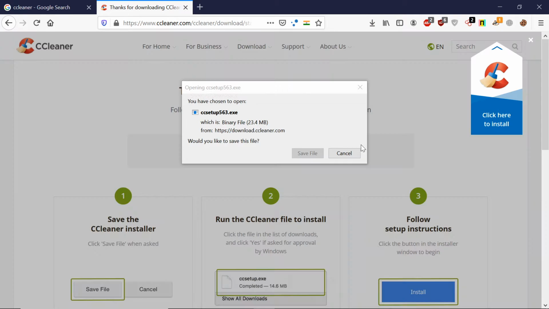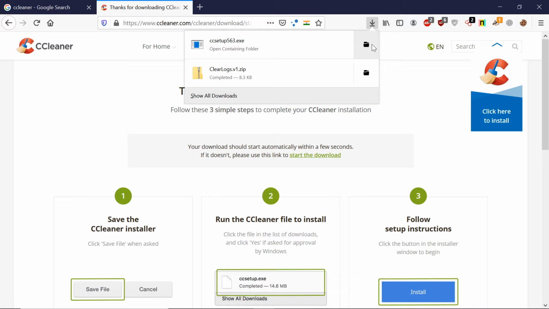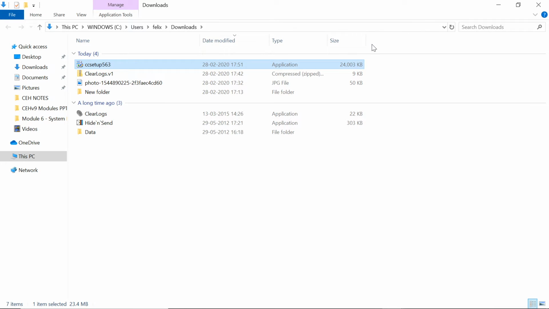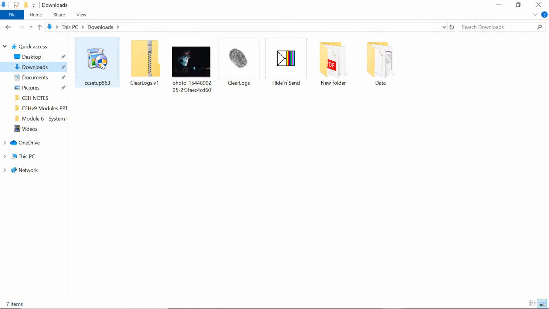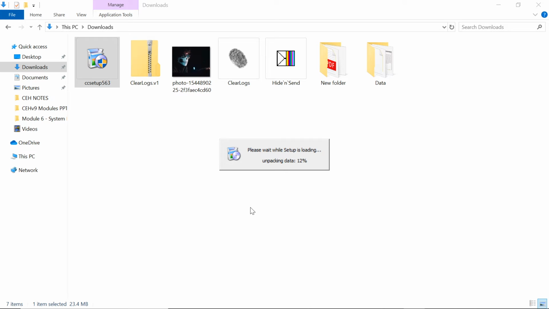As you can see, I have already downloaded it here. Let's go to the downloads folder and double click on it. It requires administrative privileges, so just click on yes, because it is going to clean everything, including from the registry menu as well. For that we need administrative privileges.